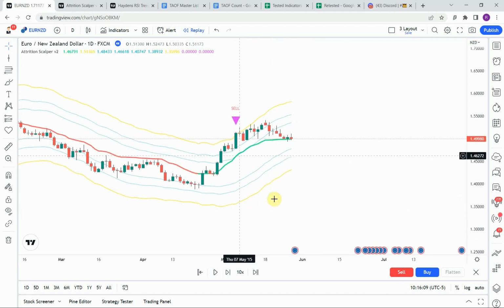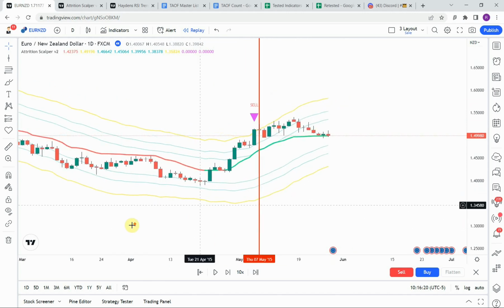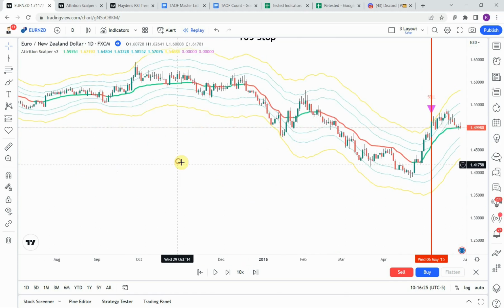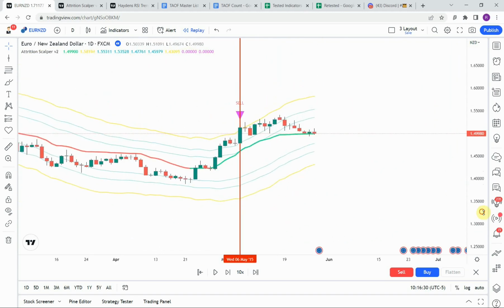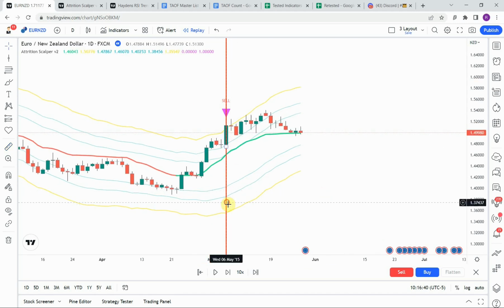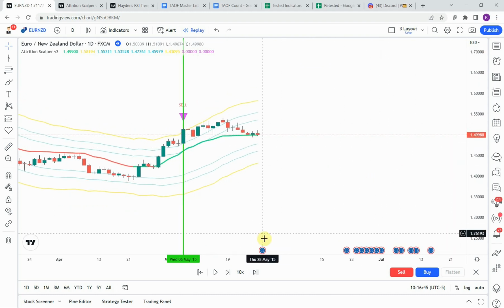All right, so we get the first signal right here on this candle. So you can see that that is a sell signal. We get that purple triangle, and it does notate that we should be selling this. And so the next candle here would be our entry. Our stop is 165 and take profit of 110. Let's go ahead and measure this out here. So we avoided the stop, and we made just enough of a push to the downside there to get us to our take profit. Let's go ahead and continue on.